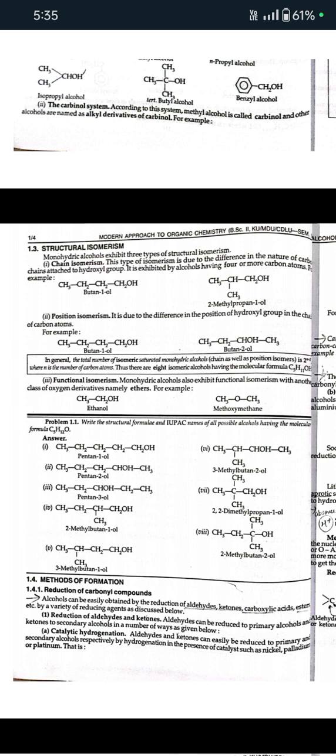Aldehydes can be reduced to primary alcohols and ketones to secondary alcohols in a number of ways which are given below. First is catalytic hydrogenation. Aldehydes and ketones can be reduced to primary and secondary alcohols respectively by hydrogenation in the presence of catalysts such as nickel, platinum, etc.